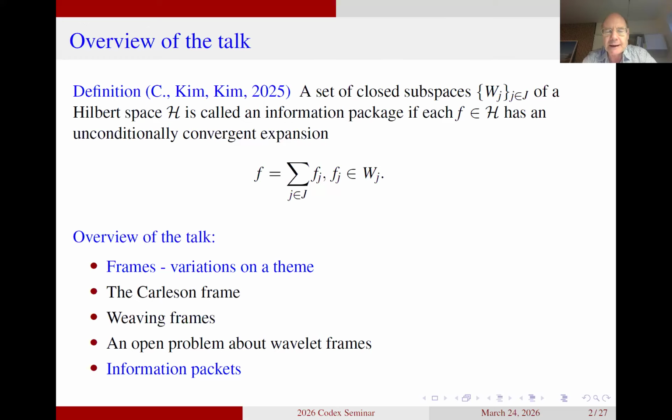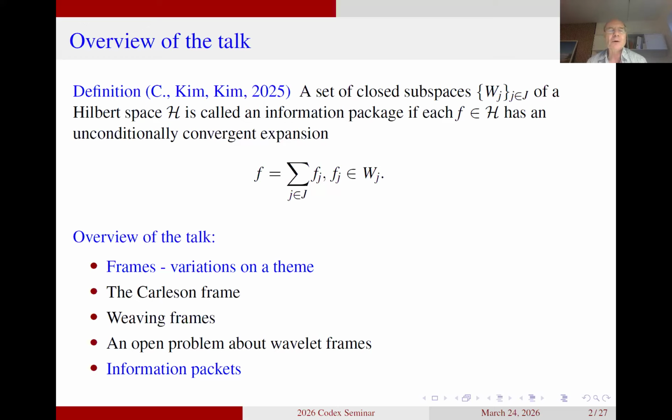So the idea is that I begin by introducing information packets from the point of view of classical frame theory. Then I do something that looks completely different. I'll speak about, you can see all the topics that I just marked with black. I'll speak about Carleson frames, weaving frames, and an open problem. But the reason that these topics come in is because they are the paths that made me introduce the information packets at the very beginning.